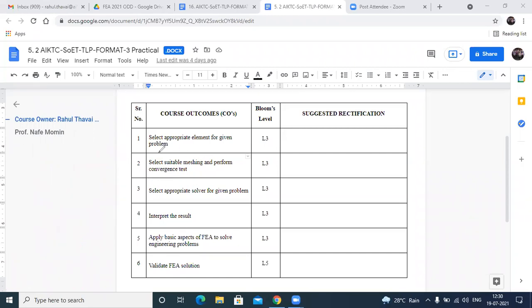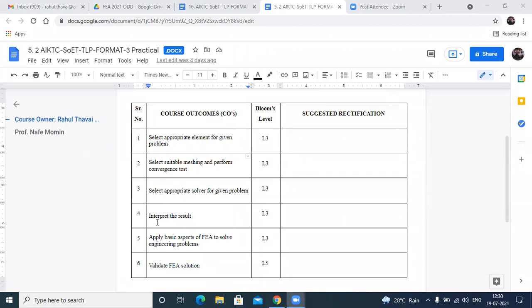So we'll be doing that. Now you might feel, sir, how can we solve using one element, two elements, three elements? That is called linear element, quadratic element, cubic element. So these are the different types of elements we have, right? Now the third CO, what is expected from you is that you should be able to select an appropriate solver for that particular problem.